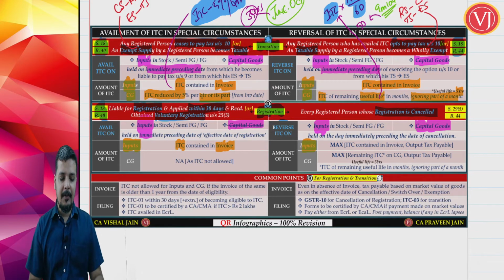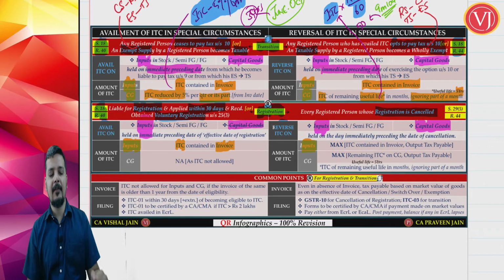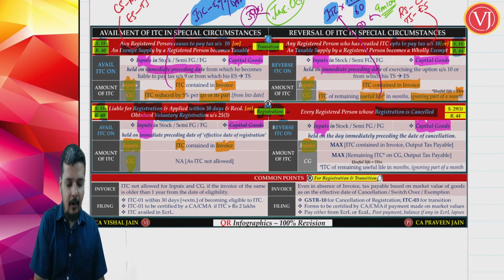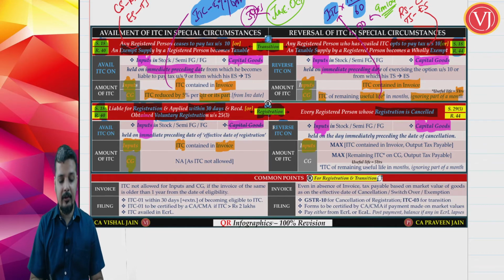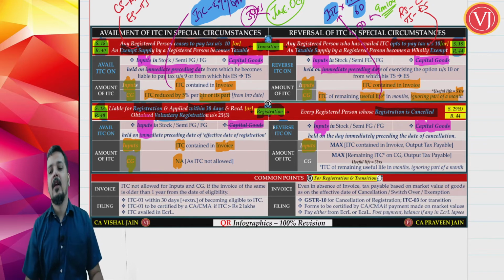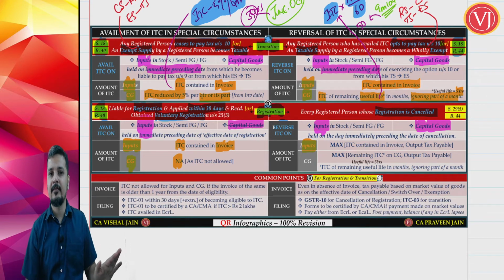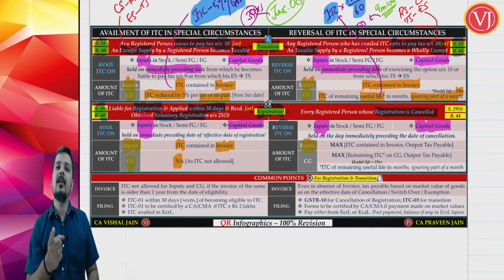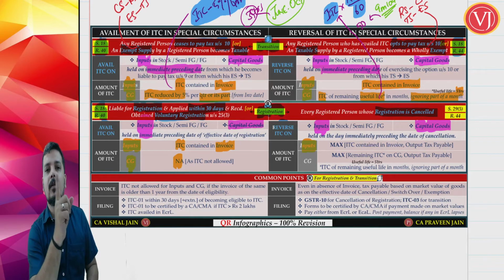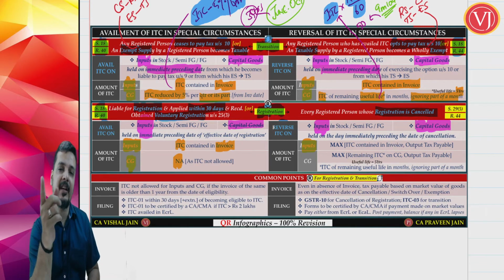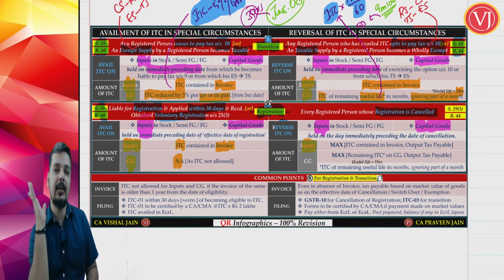But wait, before we move further, let us complete availment. Can there be any availment for stock of capital goods in case of new registration? No. Why? In case of new registration, you are allowed the credit of stock only of inputs, not that of capital goods. So for capital goods, nothing. Only in case of composition to regular or exempt to taxable can you take the credit of stock of both inputs as well as capital goods. But in case of new registration, only that of inputs.